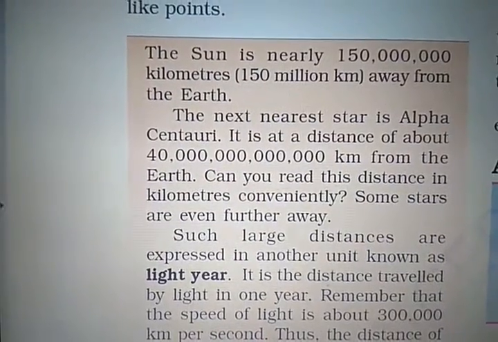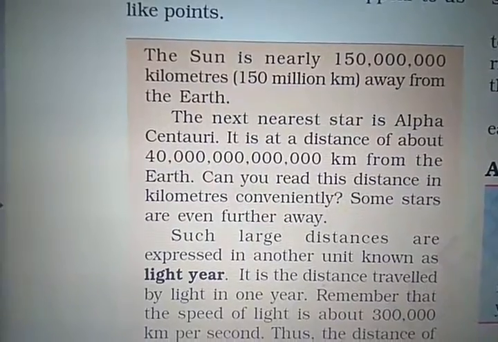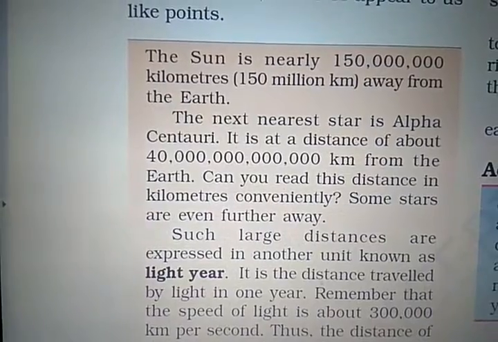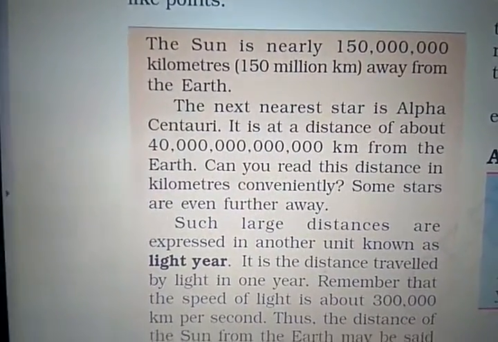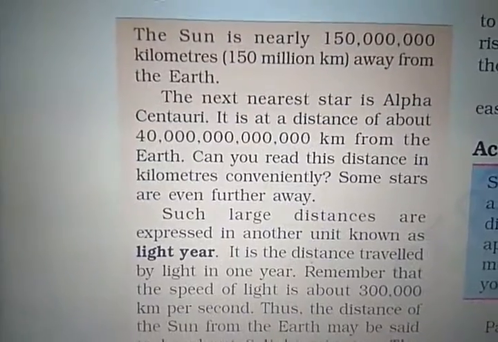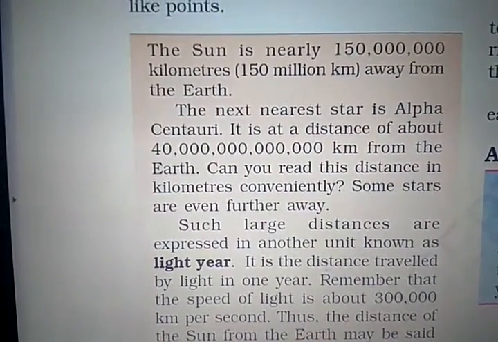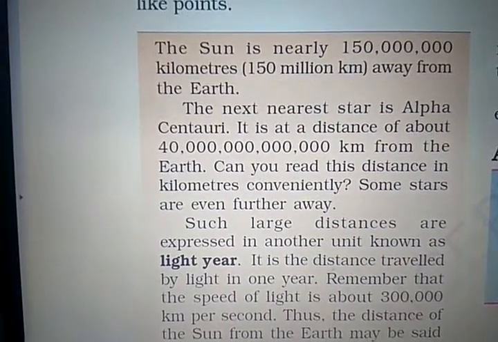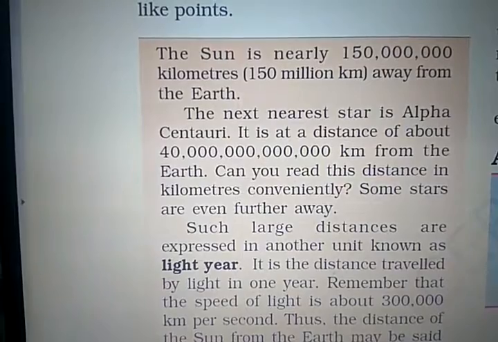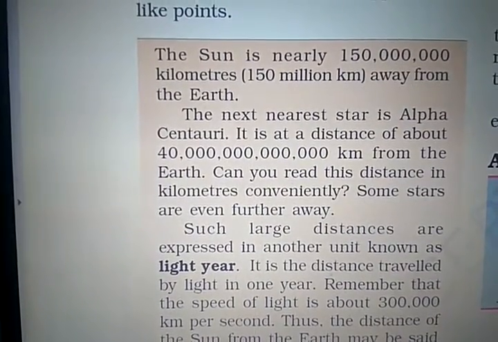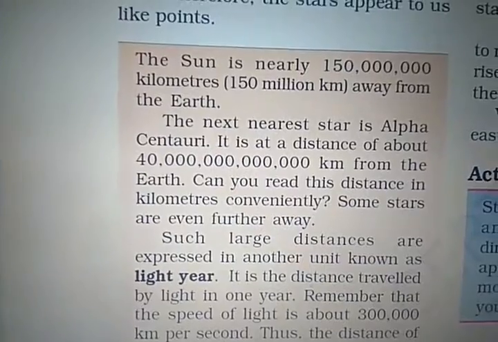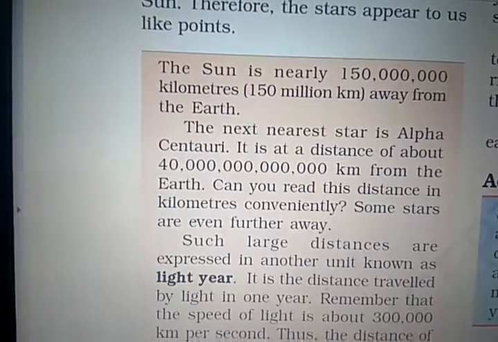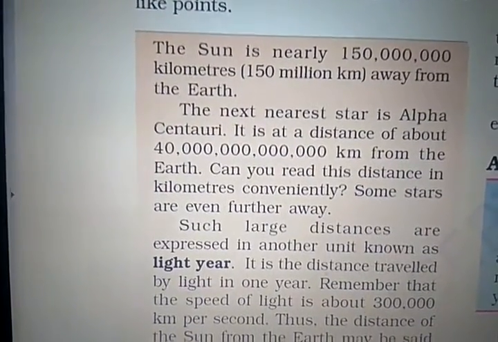You can see here the sun is nearly 150 followed by 6 zeros kilometers, which means 150 million kilometers away from the earth, right? So the next nearest star is Alpha Centauri. It is at a distance of 40 followed by 12 zeros kilometers away from the earth. So can you read this distance in kilometers conveniently?